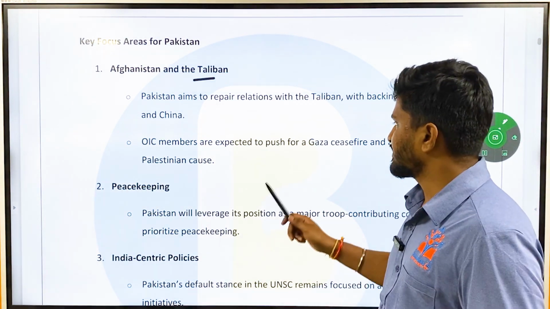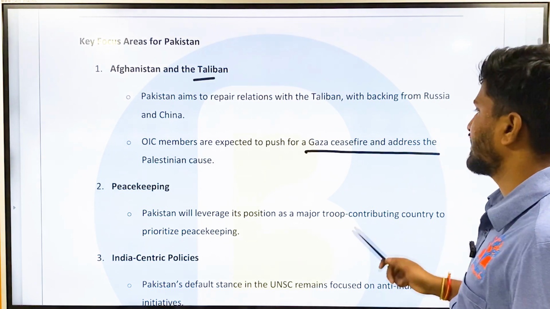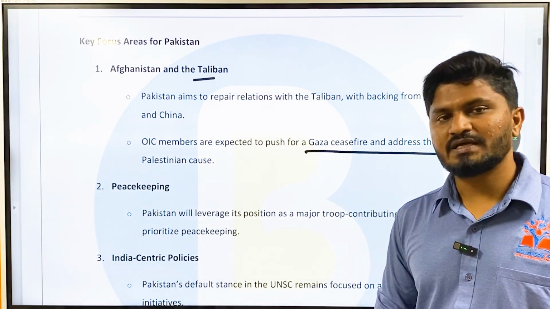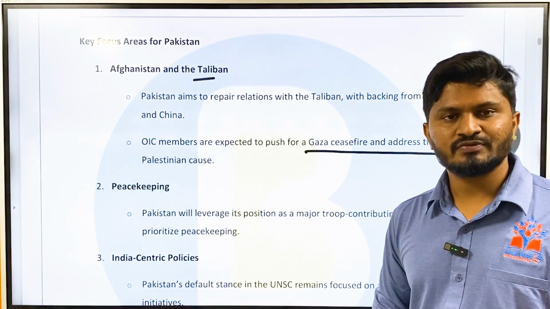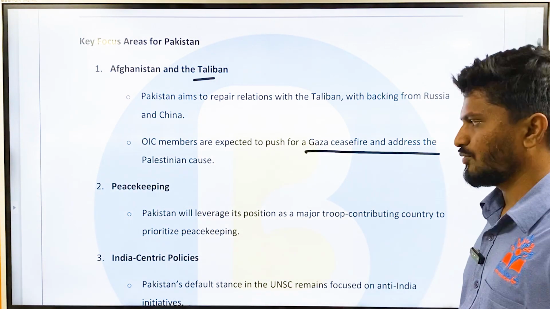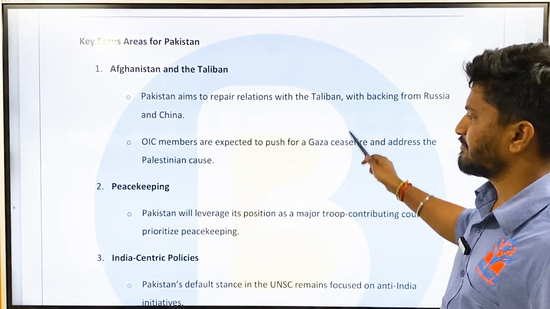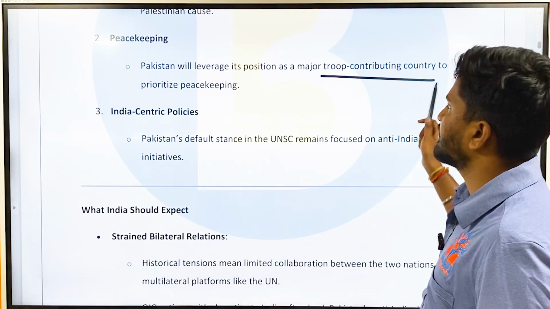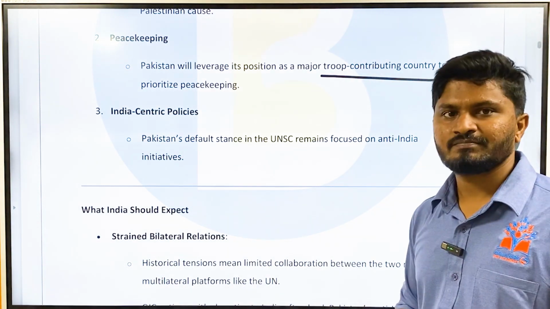OIC members are expected to push for a Gaza ceasefire and address the Palestinian cause. Since Pakistan and Palestine also belong to the OIC, all those members will push for a Gaza ceasefire, and they will be criticizing Israel obviously. And then peacekeeping. Pakistan will leverage its position as a major troop contributing country to prioritize peacekeeping.